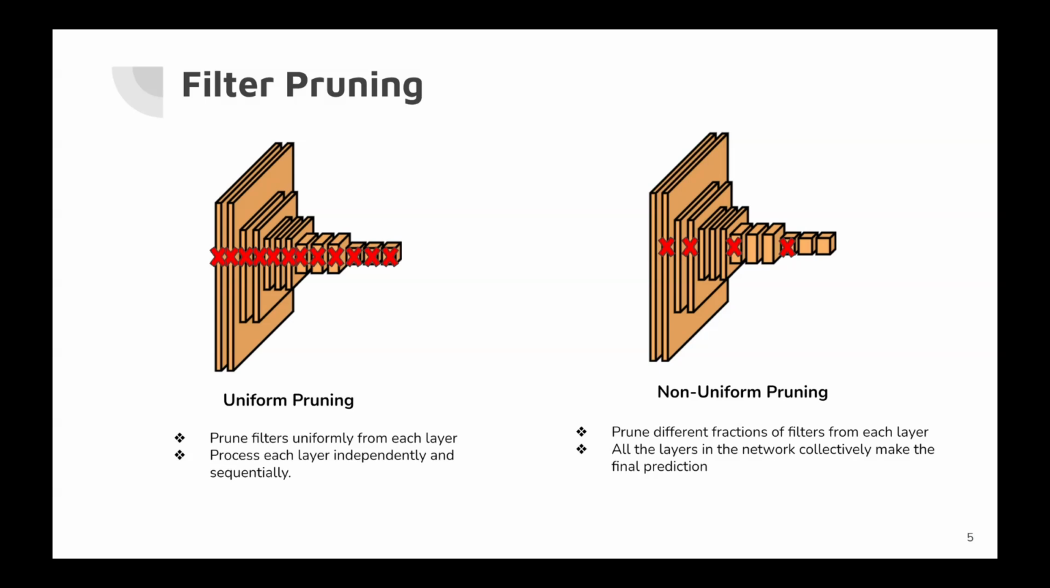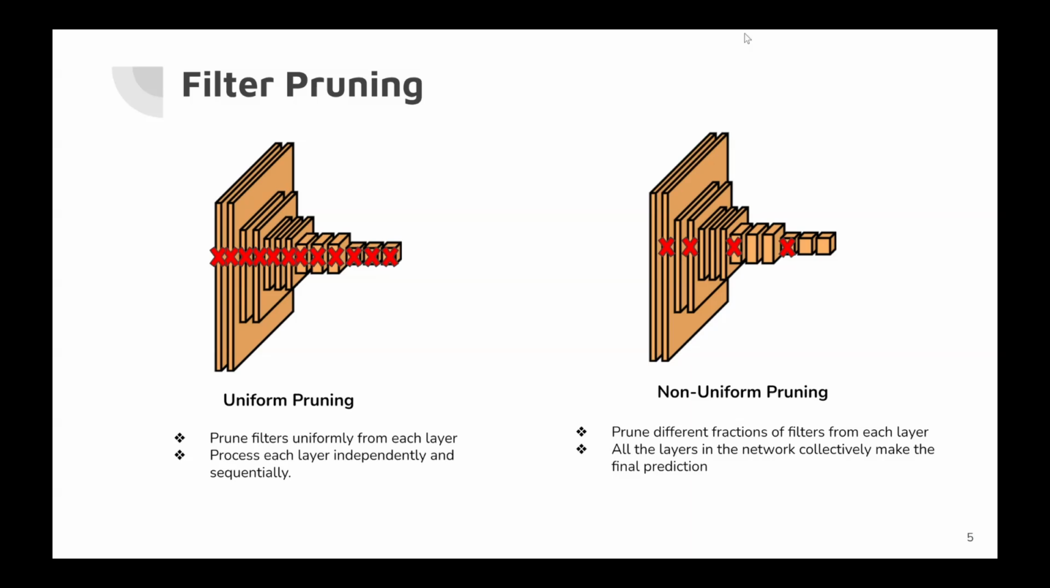Two common approaches to filter pruning are uniform pruning and non-uniform pruning. Uniform pruning involves removing the same percentage of filters from each layer of the network. This method processes each layer independently and sequentially and doesn't take into account the varying importance of filters across different layers, which can lead to suboptimal performance.